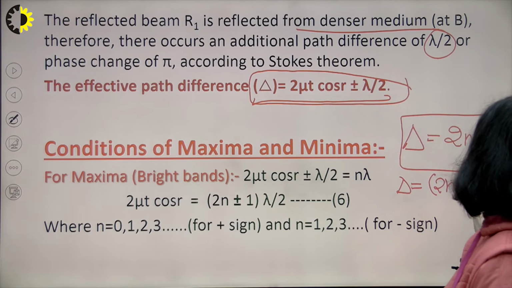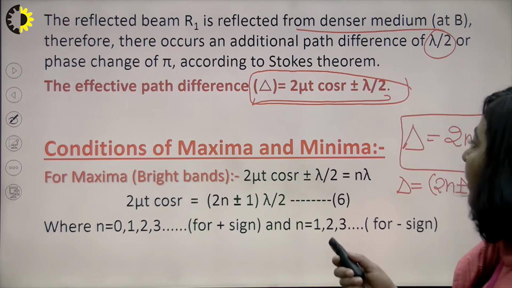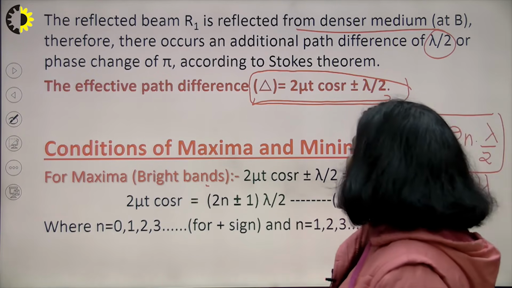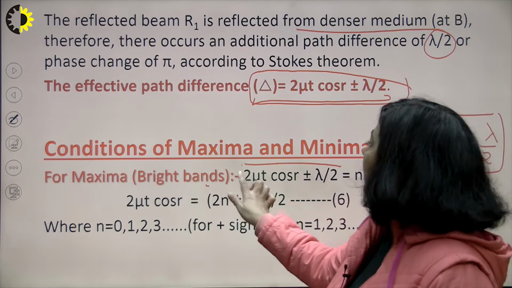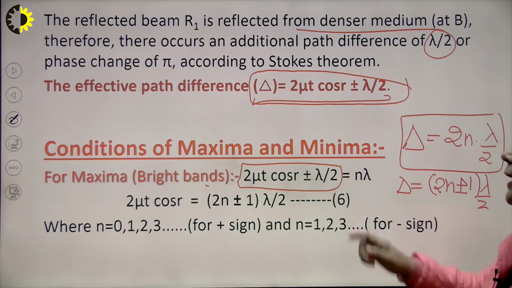So using these general conditions, we will derive the condition of maxima and minima here. I am going to start with maxima. For maxima, this path difference should be an even multiple of lambda by 2. So either I will write 2n lambda by 2 or simply n lambda.